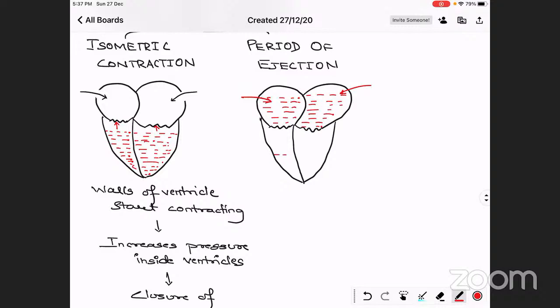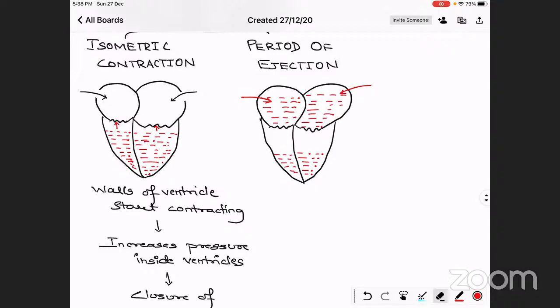And we know blood is also present here. So you can understand, if you compare this diagram with the diagram of isometric contraction, you can notice that I am drawing less blood in the ventricles. Why so? Because due to the increase in pressure from the contraction of the walls, there is closure of the tricuspid and bicuspid valves, but pressure is increasing continuously.